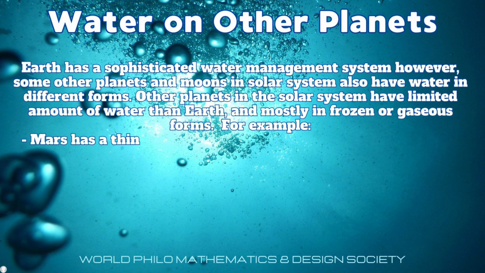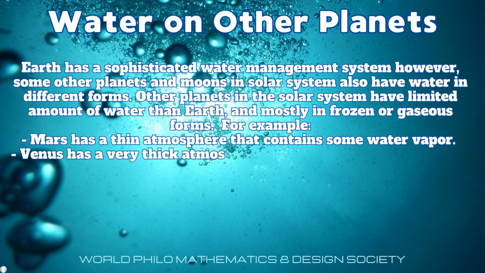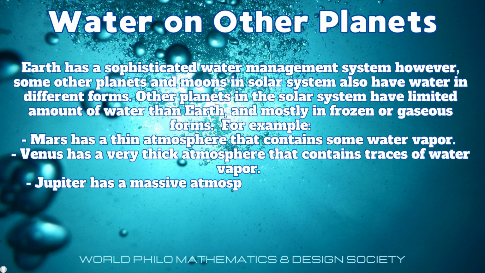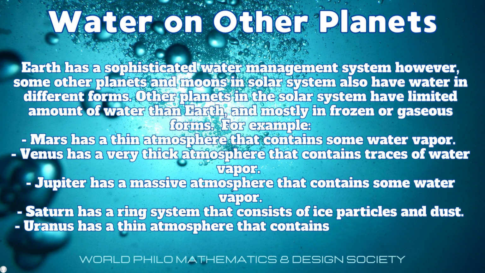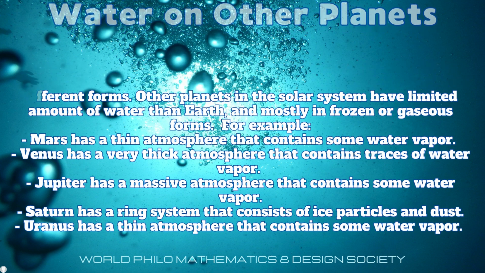For example, Mars has a thin atmosphere that contains some water vapor. Venus has a very thick atmosphere that contains traces of water vapor. Jupiter has a massive atmosphere that contains some water vapor. Saturn has a ring system that consists of particles and dust. Uranus has a thin atmosphere that contains some water vapor.